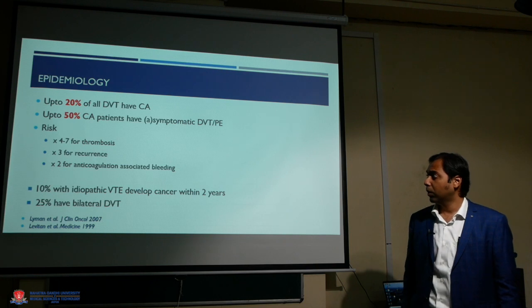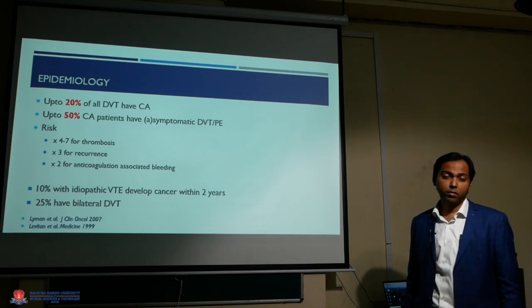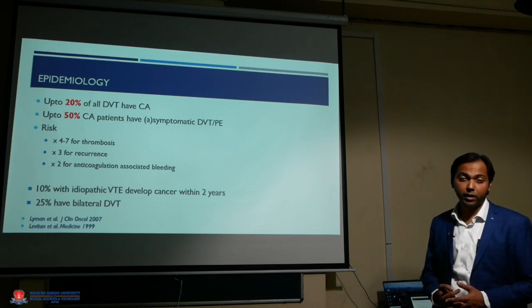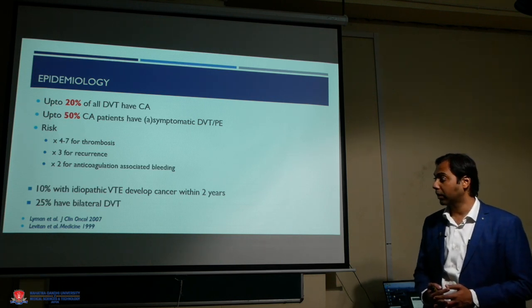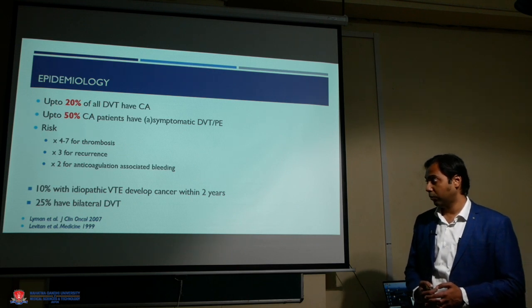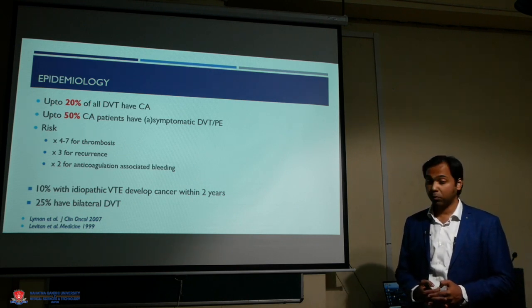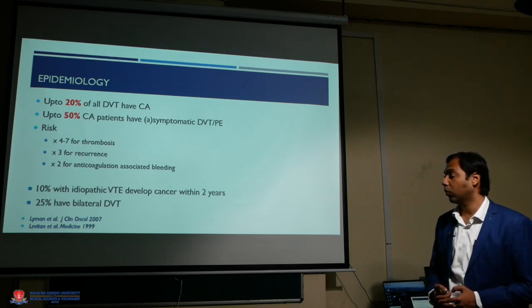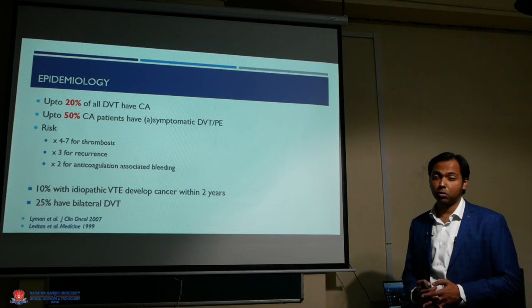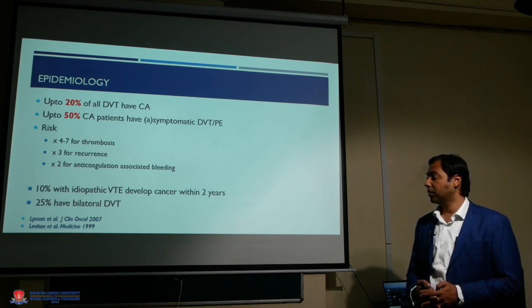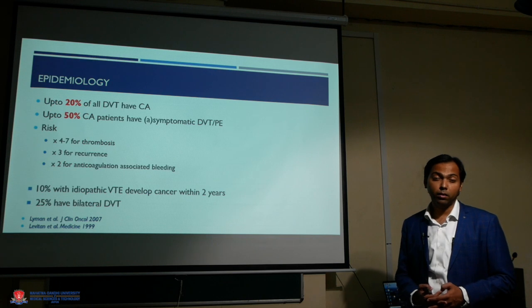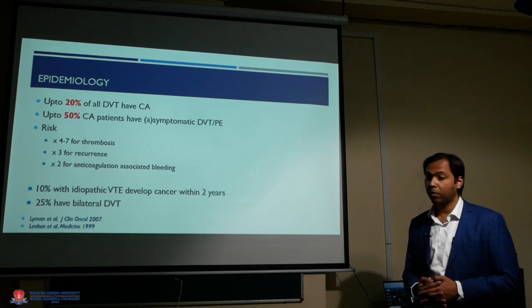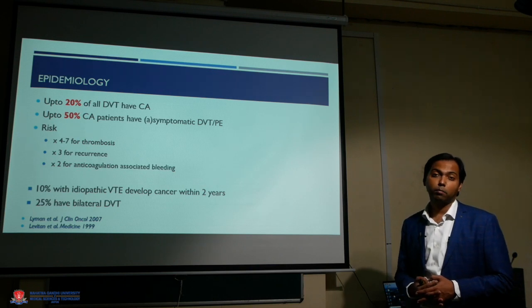How big is the problem? Up to 20% of all patients with DVT will have a cancer. Up to 50% of all cancer patients may have a DVT, which may be symptomatic or asymptomatic. There is a 4 to 7 times risk for thrombosis, 3 times risk for recurrence of thrombosis, and a 2 times increased risk for anticoagulation associated bleeding as compared to the general population. 10% of patients with idiopathic VT would develop cancer within 2 years, so that is usually an initial marker of the malignancy. And 25% with cancer associated DVT have bilateral DVT.